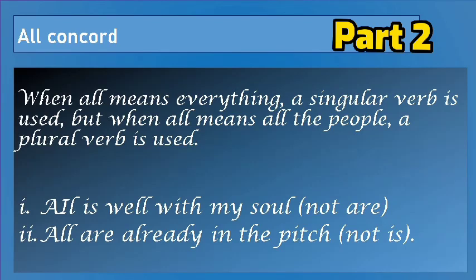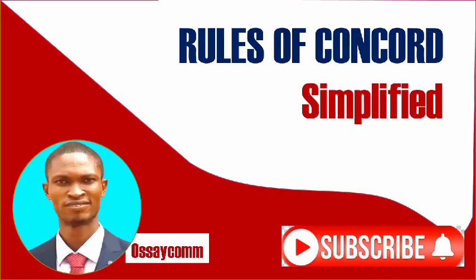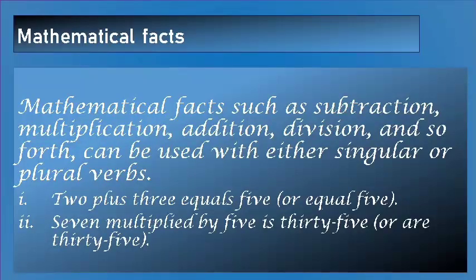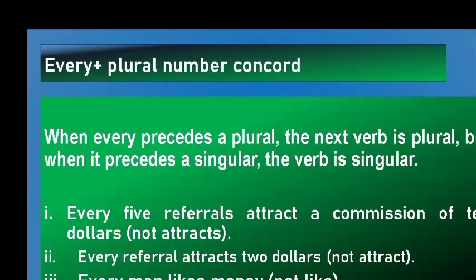Example 2. All are already in the pitch. Not is already in the pitch. The next rule says mathematical facts such as subtraction, multiplication, addition, division, and so forth can be used with either singular or plural verb. Check the example now. 2 plus 3 equals 5 or equal 5, whichever way it goes. 7 multiplied by 5 is 35 or are 35. Both are correct.